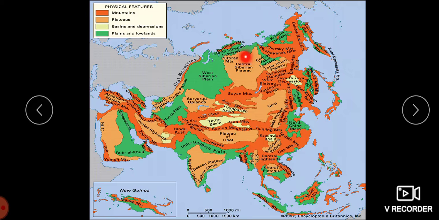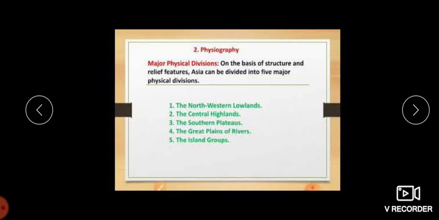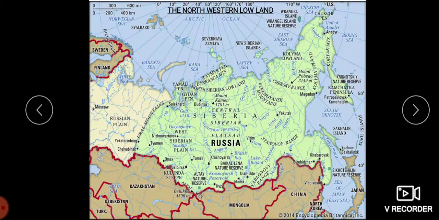They are the northwestern lowlands, the central highlands, the southern plateaus, the great plains and lowlands, this green color, and the island groups, and the great plain of rivers. On the basis of structure and relief features, it has been divided into five major physical divisions. So now let us move on to the northwestern lowlands.